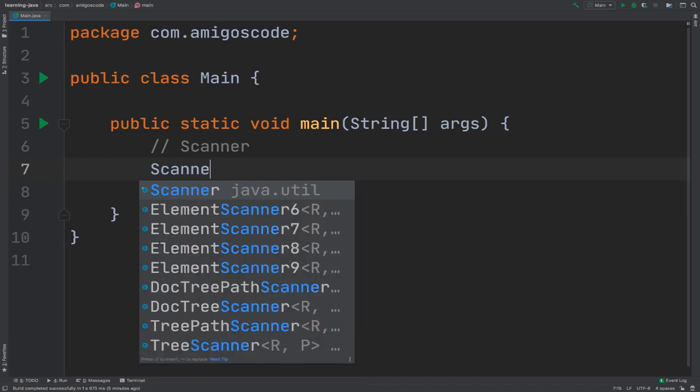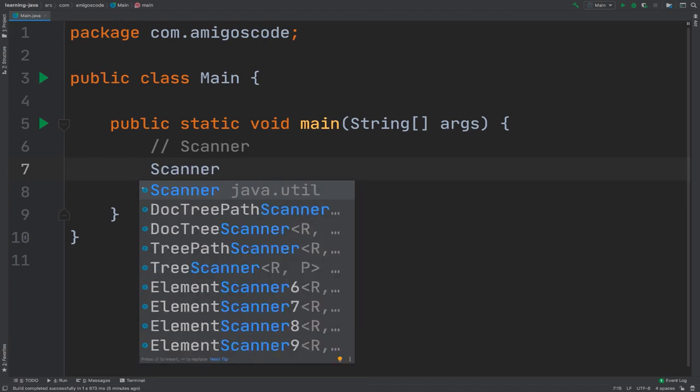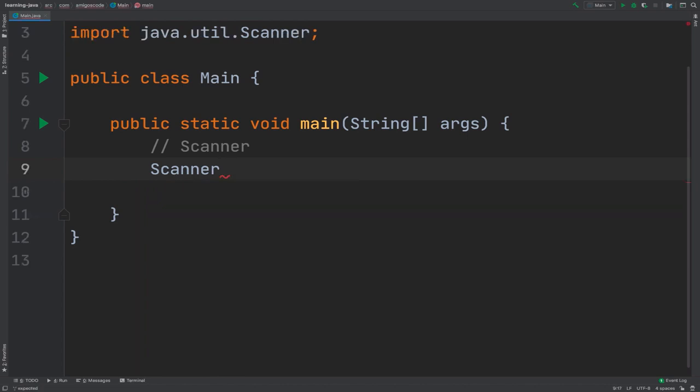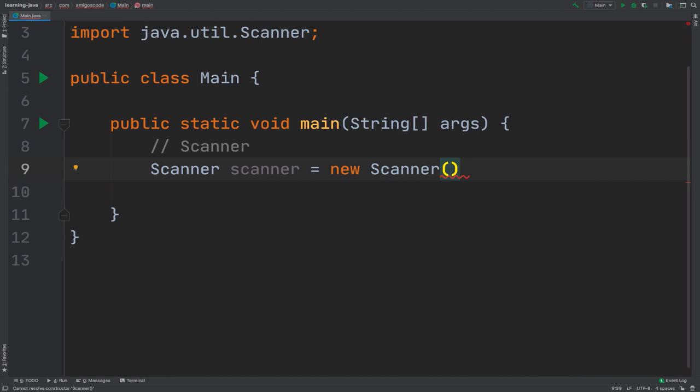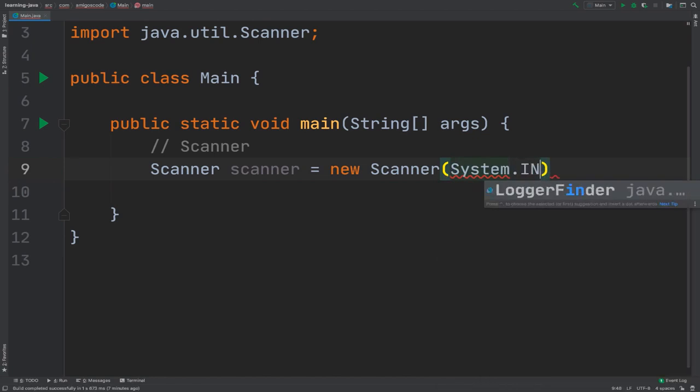So scanner, and this comes from java.util, and make sure it's capital S and then scanner. So right here you can see the import statement from java.util.Scanner, and then let me simply name this scanner equals new Scanner, and then within parentheses simply type System.in, lowercase in, just like that.